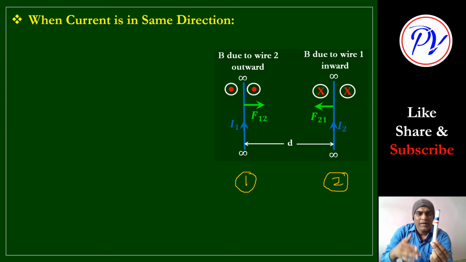Like velocity in a circular motion, the direction of velocity continuously changes, and that direction is tangential. The same is the case here. The current flowing through the wire is straight, we are considering straight wires. So this is the direction of current, and the magnetic field will be produced like this. At every point the direction of magnetic field is changing.